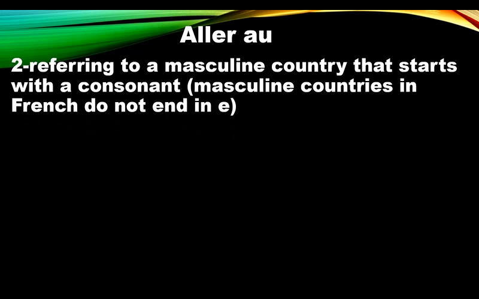And the second use of aller au is referring to masculine countries that start with a consonant. And you can ask, how can I know that a country is masculine or feminine? Masculine countries in French do not end with E, even though we have exceptions, but don't worry, we have a particular lesson about this. Je vais au Portugal.